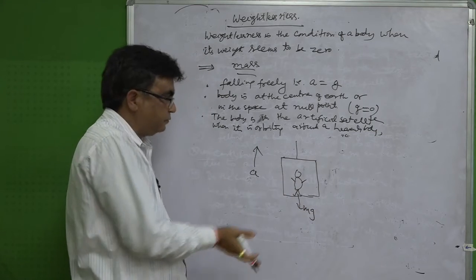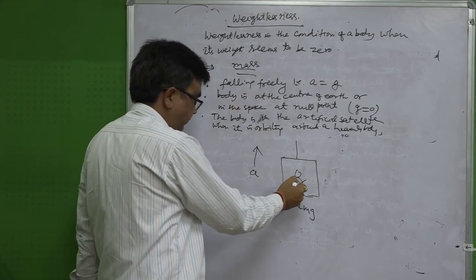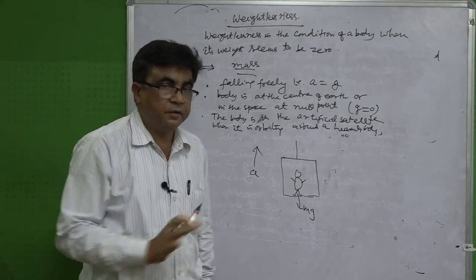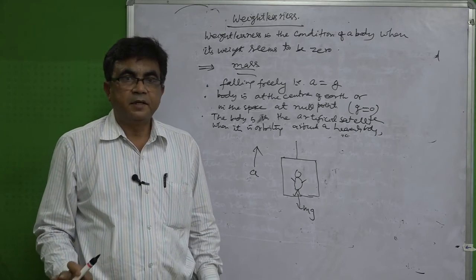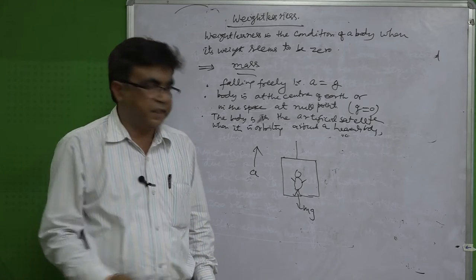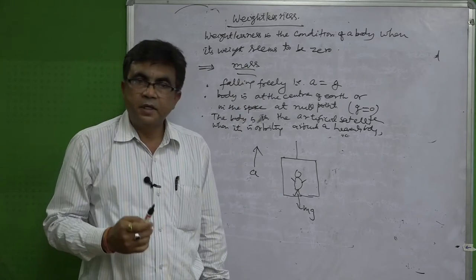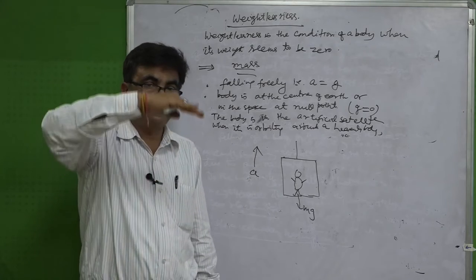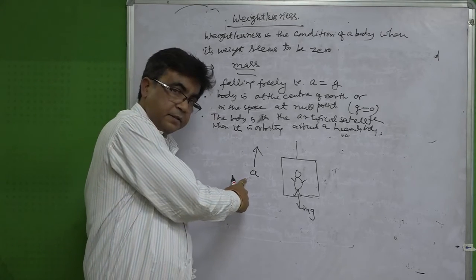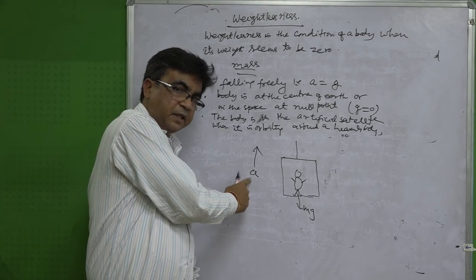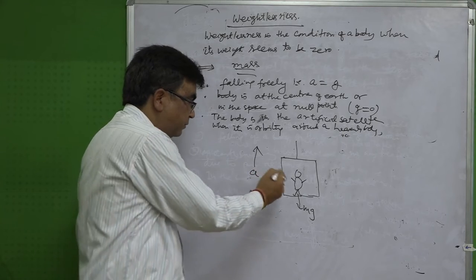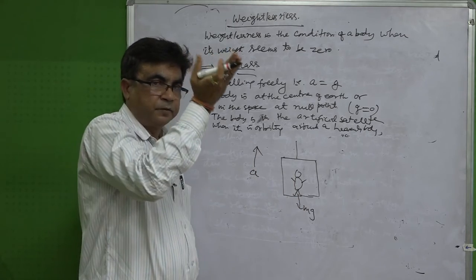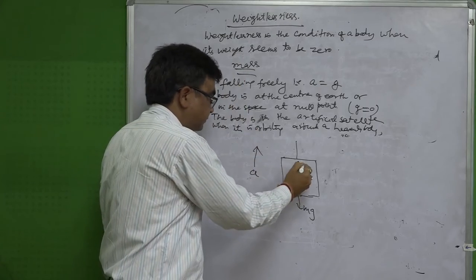Now a reaction force is acting upward. Here the body is in movement, not at rest. If the lift were at rest, not moving, then the reaction force would be equal to mg. But there is one acceleration, the lift is moving upward with an acceleration a. You have to understand. So that's why the reaction force is not equal to mg, because the lift is in motion. So that is, suppose, R.